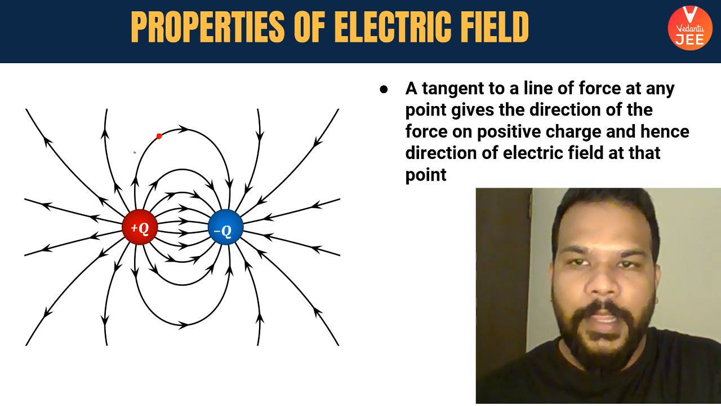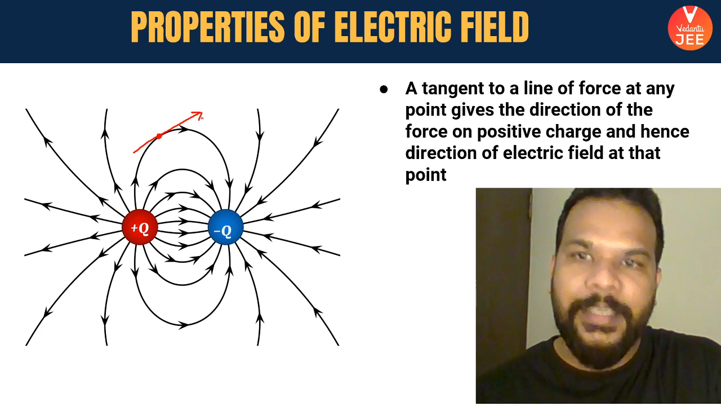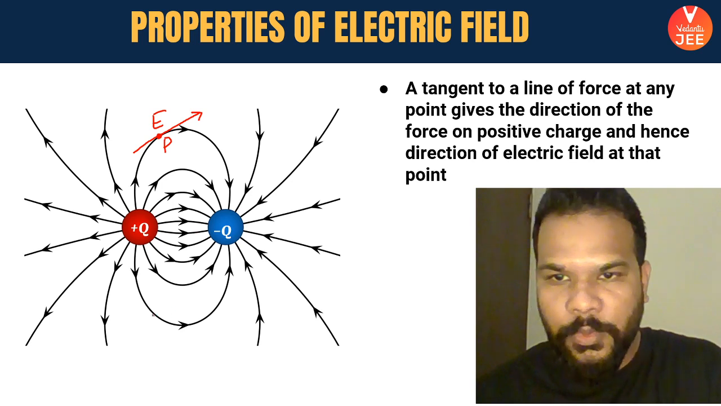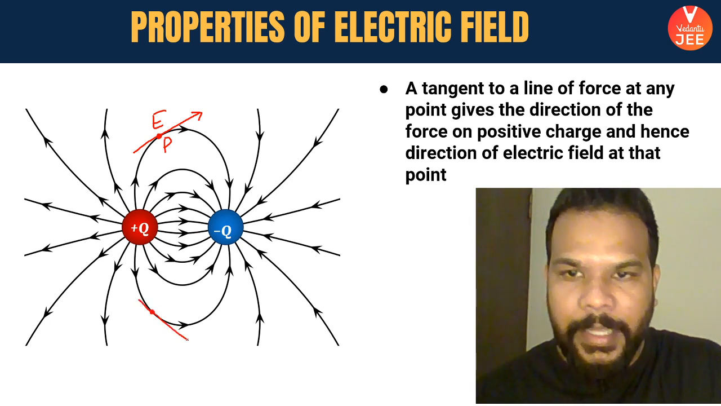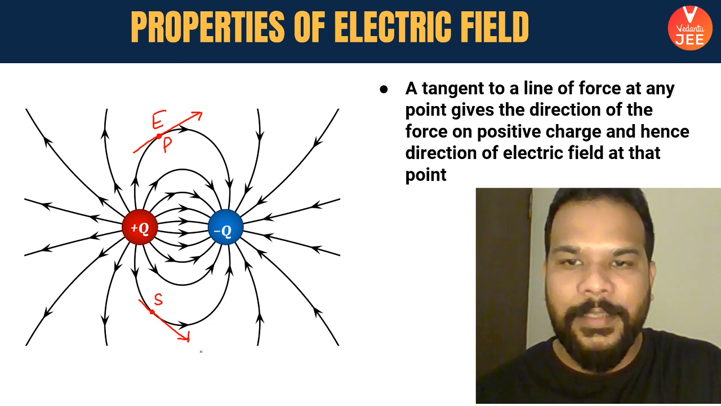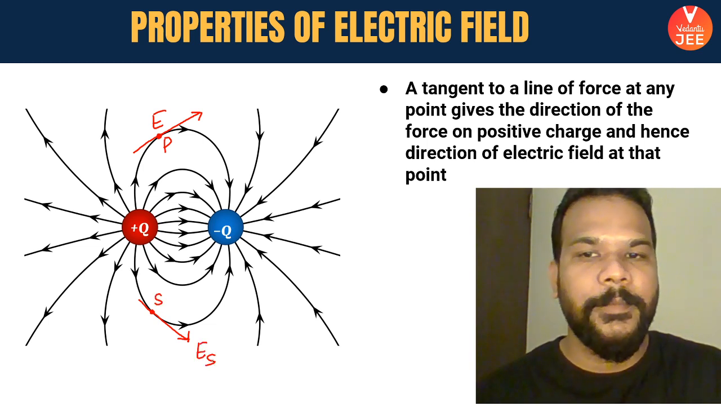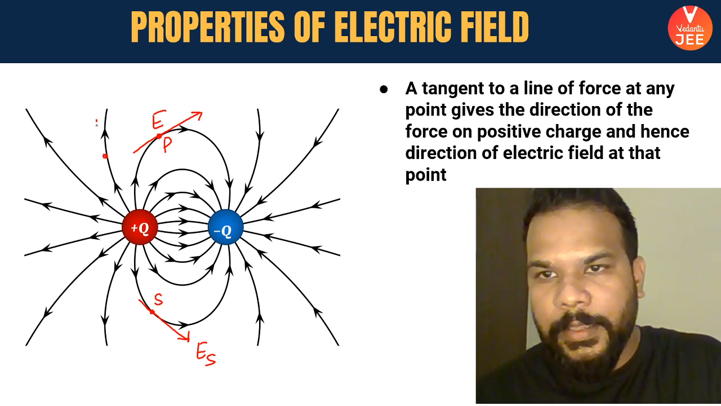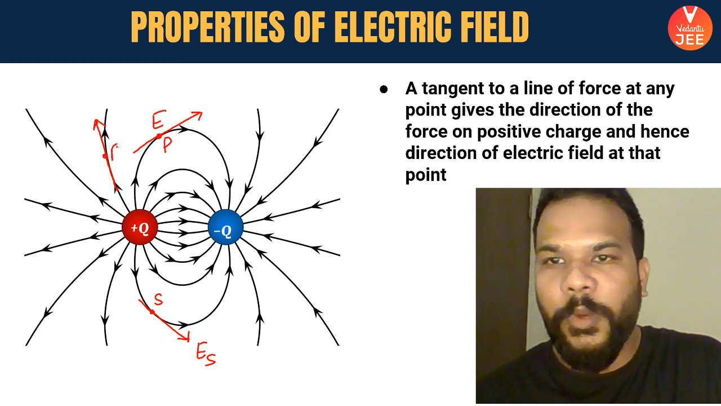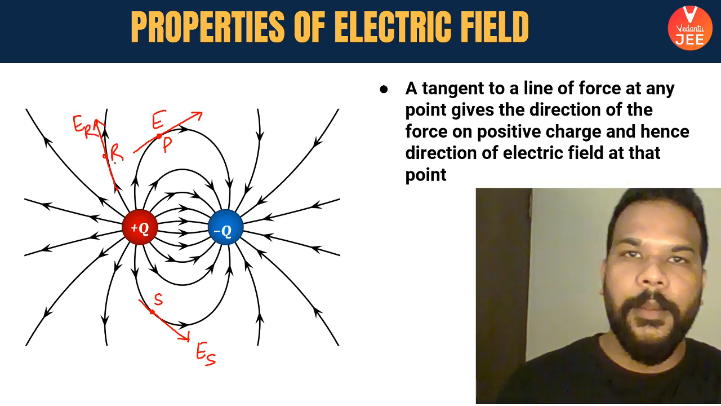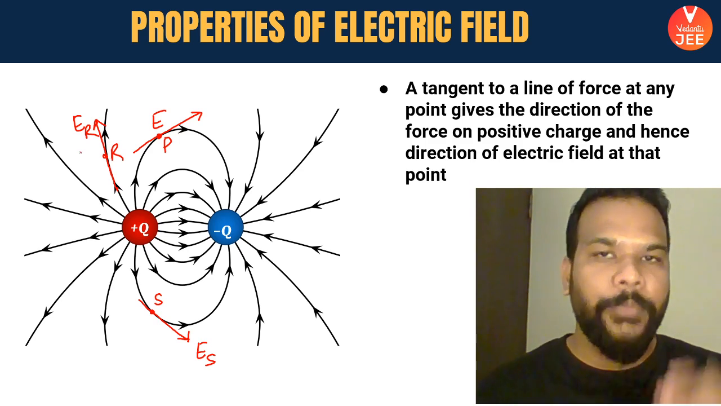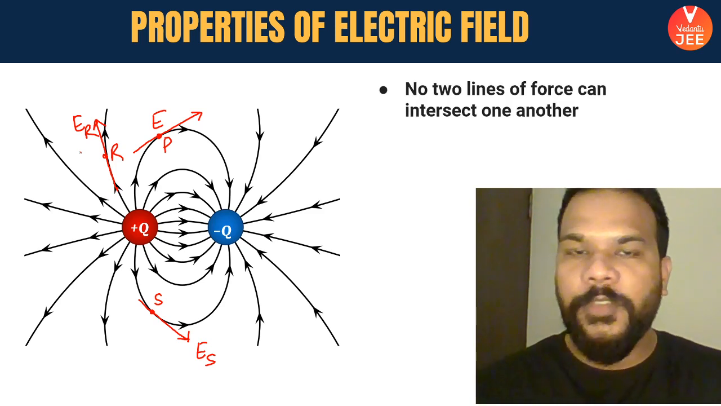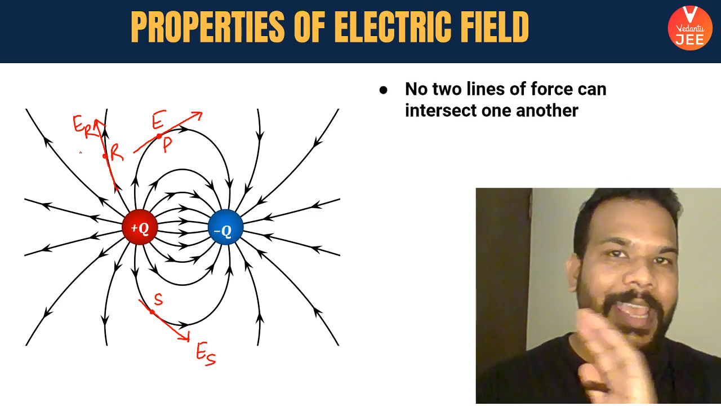Say if I choose this point and I draw a tangent like this. So this gives me the direction of electric field at this point P. Say I choose another point, say I choose the point here. So if I draw a tangent here, let's call this point as S. Then this is the direction of electric field at S. Okay. If I choose a point, say somewhere over here, then this is the direction of the tangent. Let's call this point as R. This is the electric field at R. So at any point, if you draw a tangent, that tangent gives you the direction of electric field at that given point.